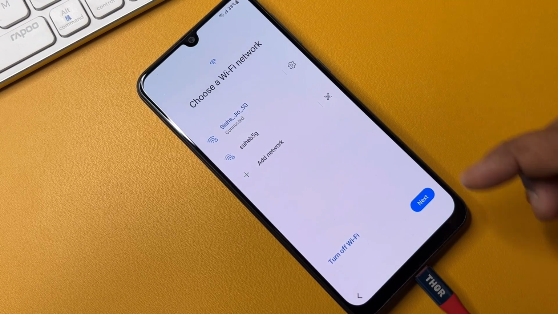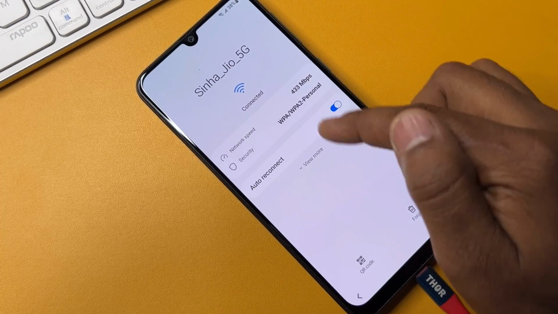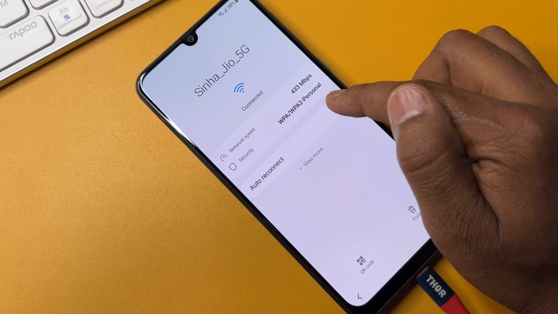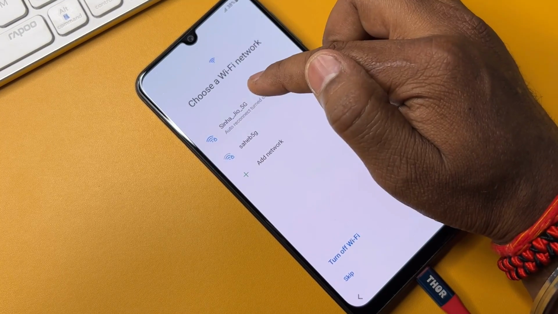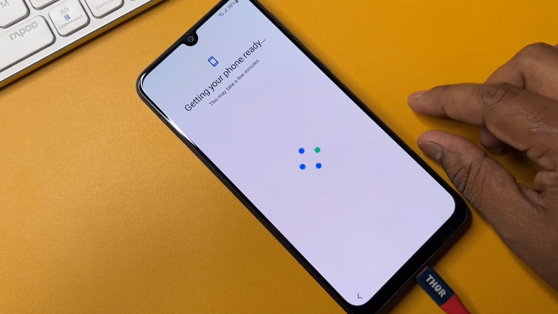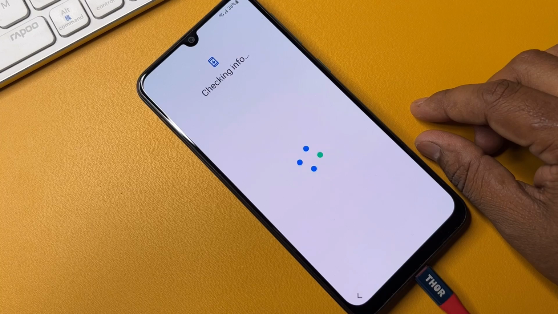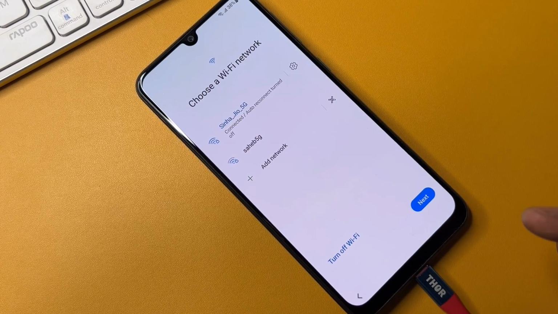After that you have to click the setting option here, and you can see that you have to turn off your auto reconnect option. Okay, and again you have to click it and wait for a few seconds and click the back button here.